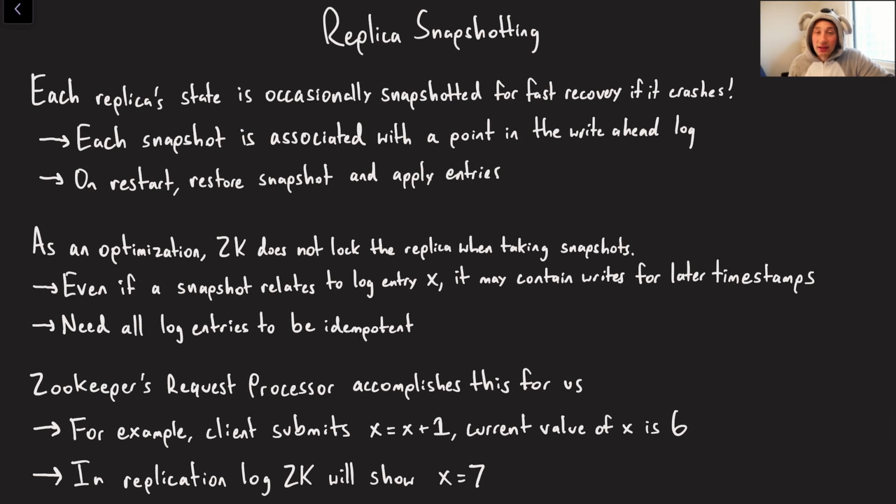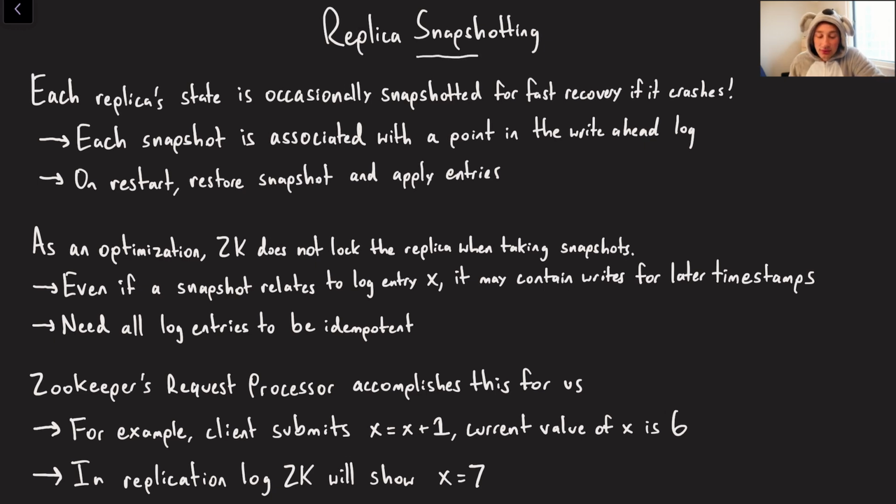Cool. Another quick thing that I want to talk about is this concept of replica snapshotting. Even though it's really nice to have a write-ahead log because it determines whether or not things are truly durable, we all know that if we crash and we start back up, you can replay the entries of the write-ahead log in order to get back to your previous state. However, if there are a lot of entries in the write-ahead log, as I'm sure there are because there are just many writes to ZooKeeper over time, this is going to take a really long time, and we want to be able to recover a little bit faster than that.